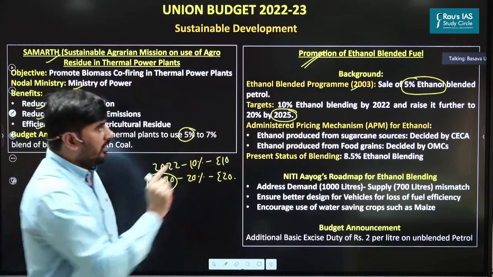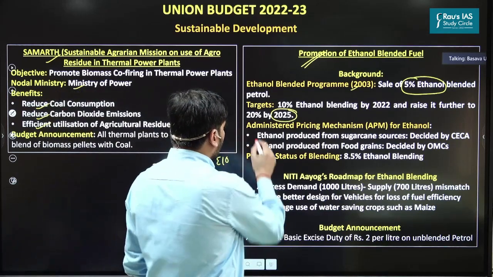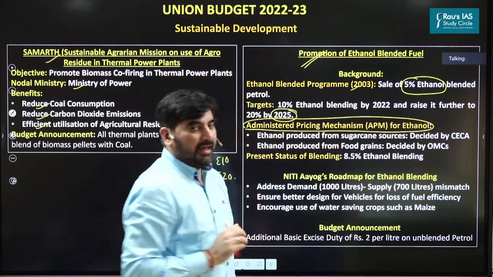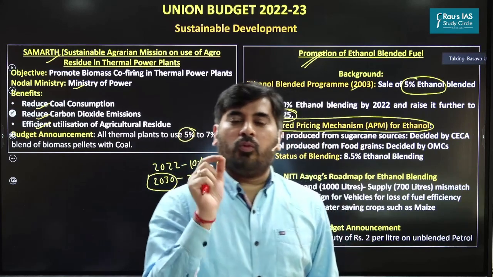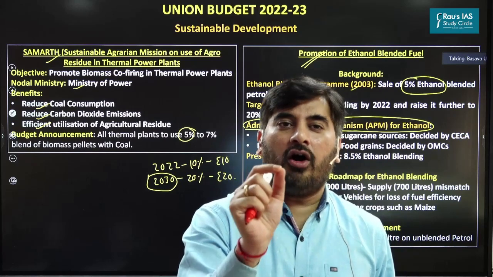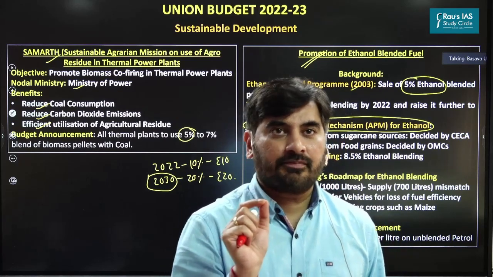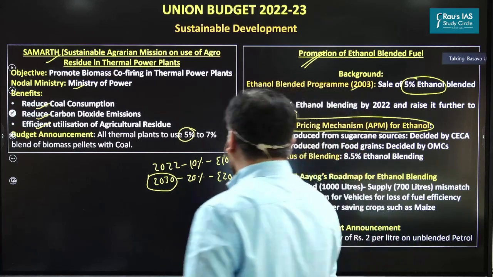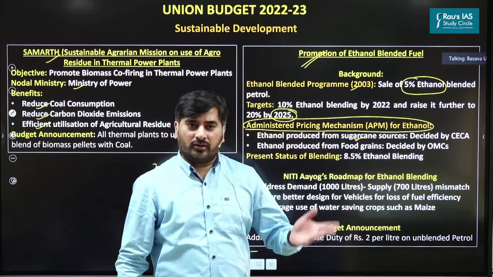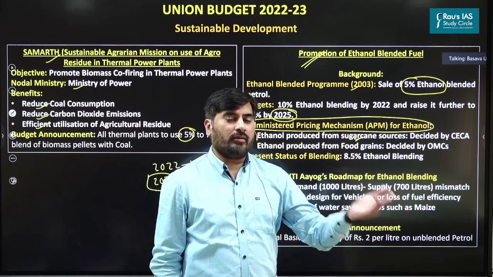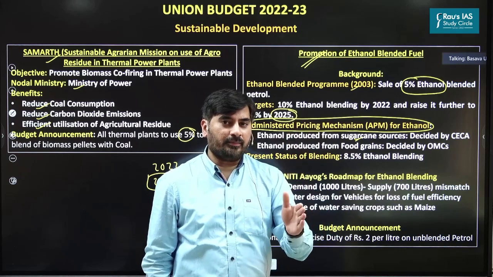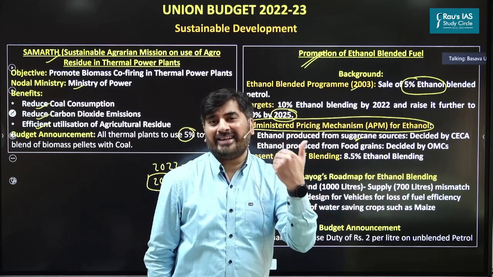Apart from that, under this ethanol blending, we are following this administered pricing mechanism, APM. APM basically tells us what should be the price of ethanol for selling to the oil marketing companies, OMCs. As far as ethanol which is produced from sugarcane sources, for example, ethanol produced from sugar molasses, that is a byproduct of sugar industry, or from sugar syrup, at what price that ethanol should be sold?